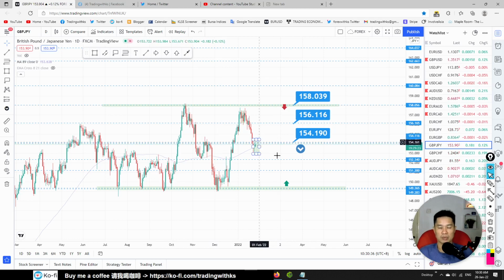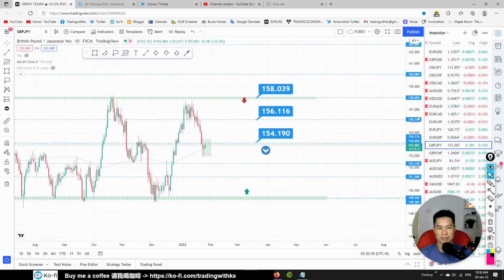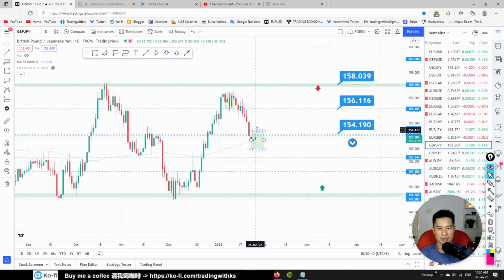So possibly a break above this consolidation is a buy opportunity. A break above 154.519.